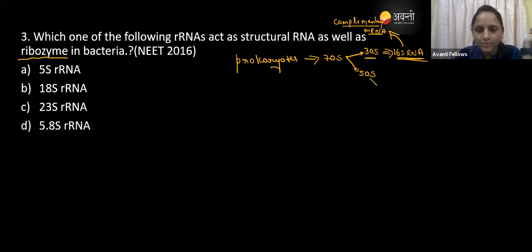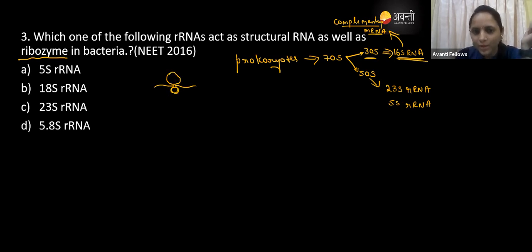And when it comes to the 50S, it has the 23S rRNA and another one, the 5S rRNA. Here you can see, guys, whenever translation is going to take place, the smaller subunit will bind, and then the larger subunit.